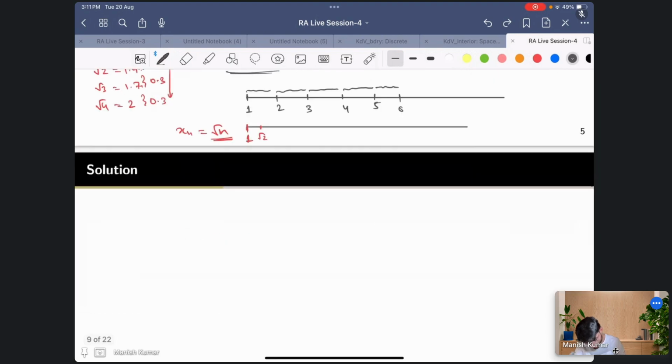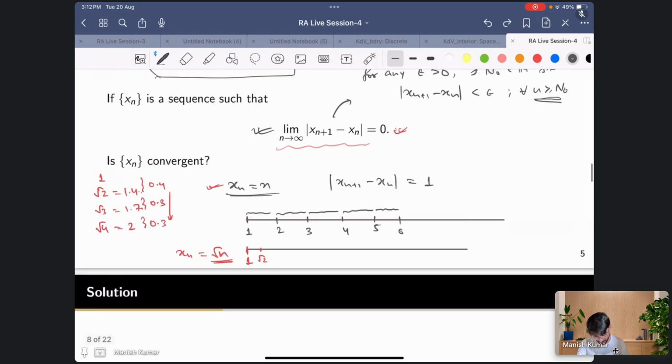One question. In the first example which you showed, where x_n is equal to n, we know that the sequence is divergent. The point is that it does not satisfy the first condition, where the limit as n goes to infinity of x_{n+1} minus x_n is not equal to 0. Correct. No, no, I think you misunderstood what I'm trying to say.